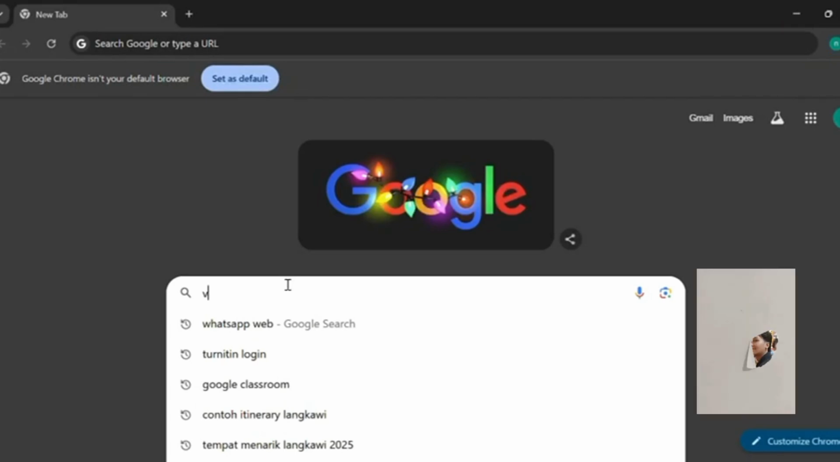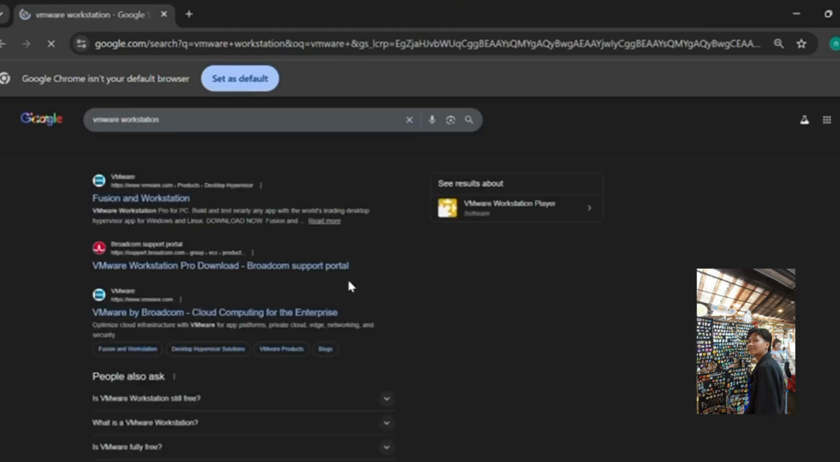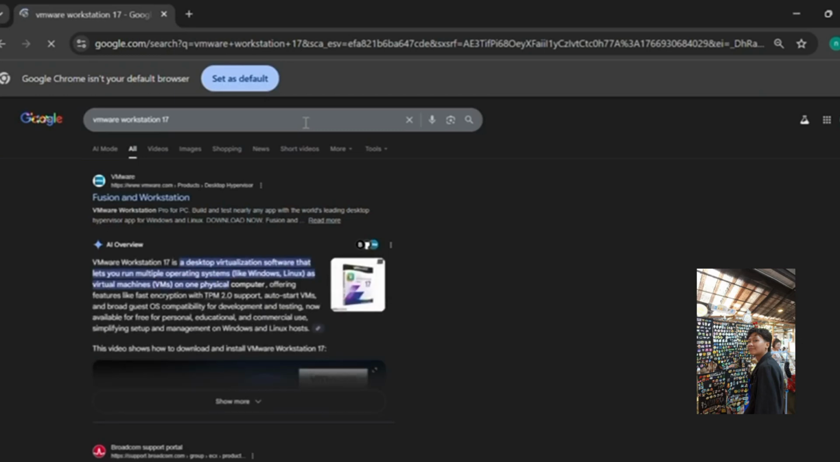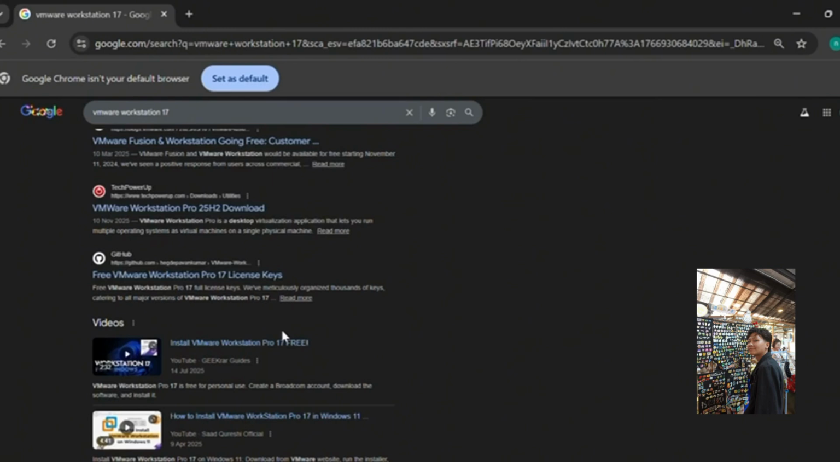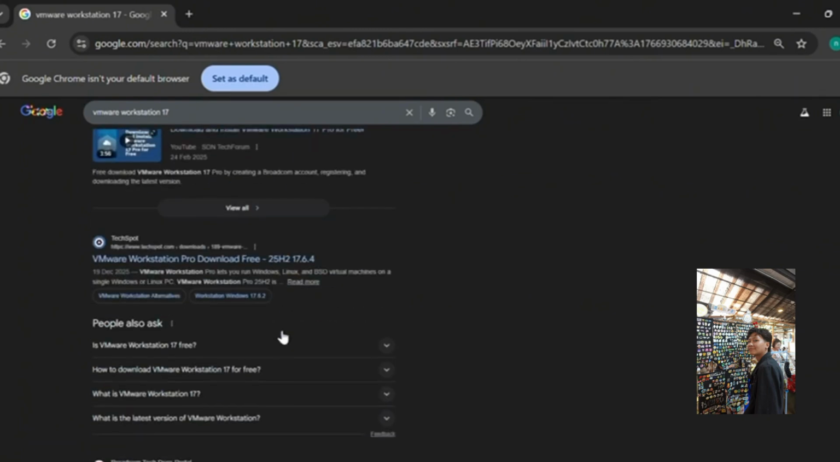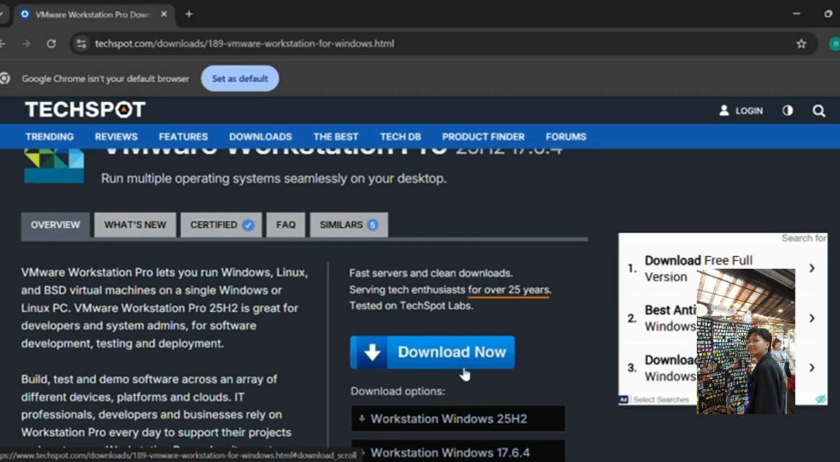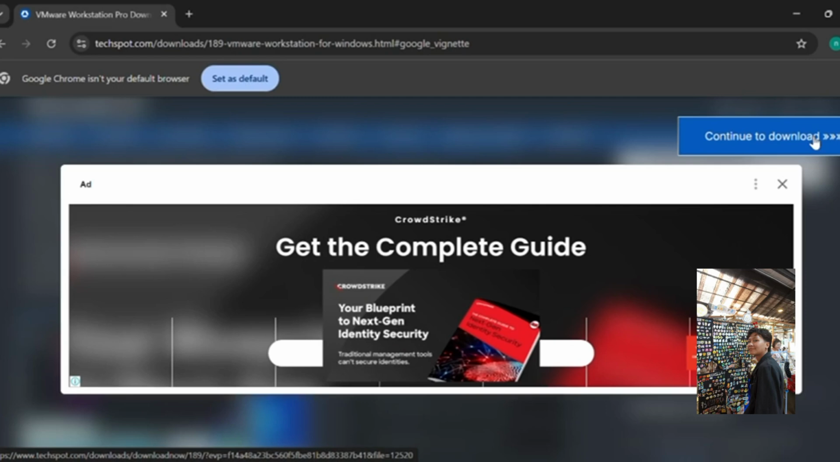My name is Aisha Safia binti Khairul Anwar, and today I will guide you guys on installation of virtual machine. So first of all, you can search VMware Workstation 17 just like what I did, and from this interface you can scroll down until you find a tech support website. Okay, so you scroll a bit from this interface and you can see Workstation Windows 25H2, and you can proceed to continue to download.